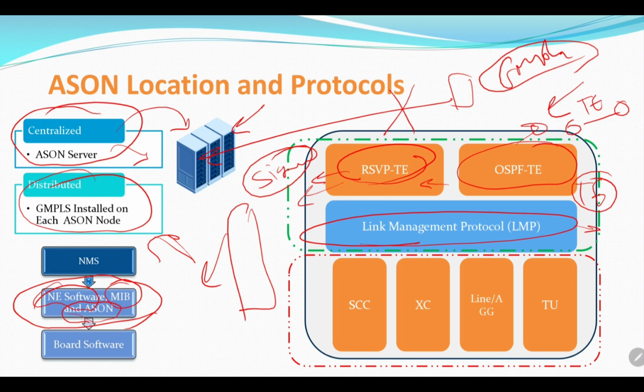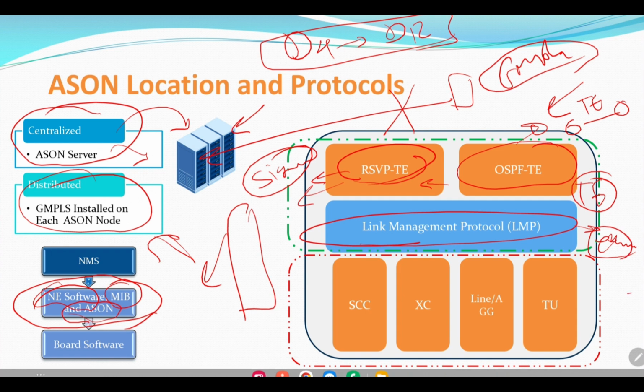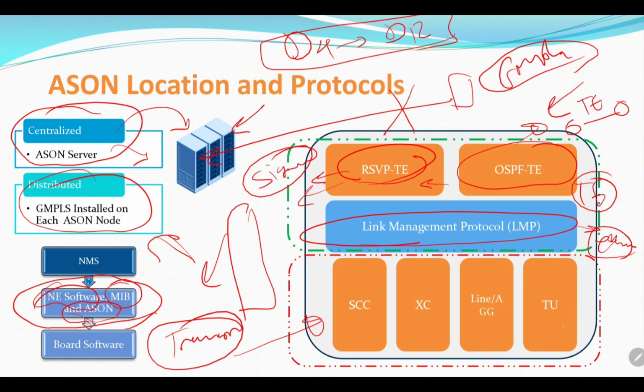Control channels pass through the DCC channels starting from D4 to D12 if it is an embedded channel, and maybe go through the Ethernet network if it is going through an outband network like the DCN network. The remaining part here is regarded as a part of the transport network. The transport network includes the line card, cross connection card, and the physical hardware inside this node, and also the fiber optic between the different nodes for constructing the network.